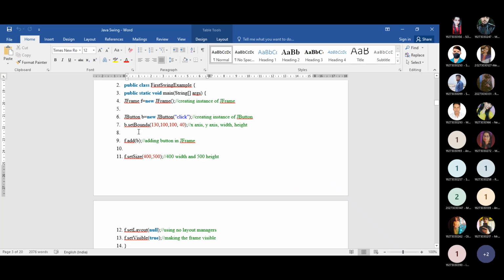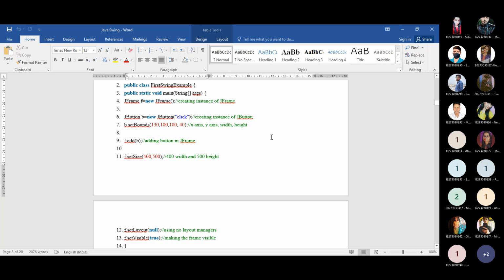After creating this button, you need to add this button into your window. For that purpose, you need this line, that is add(v). v means that particular button that you want to add, and f.add means this f is a frame. Within this frame you are adding this button v.